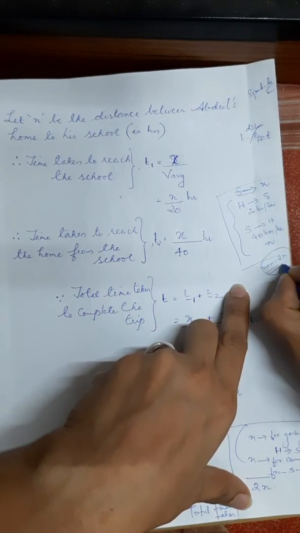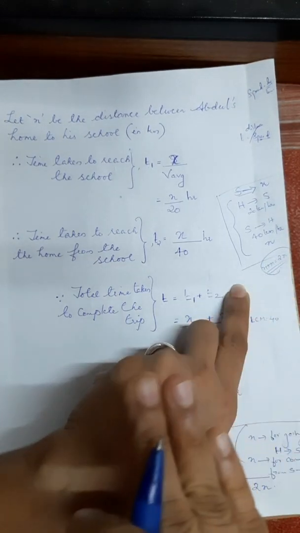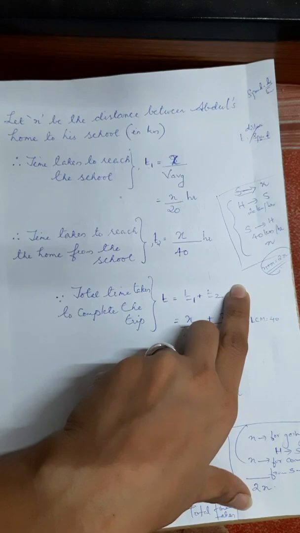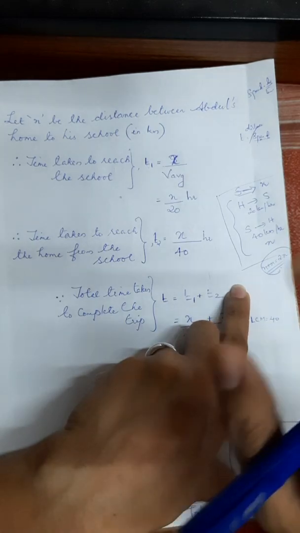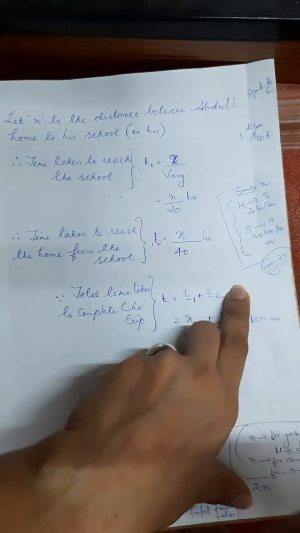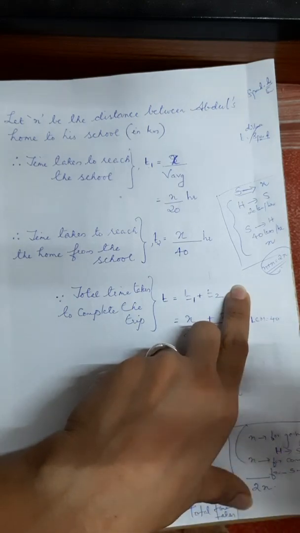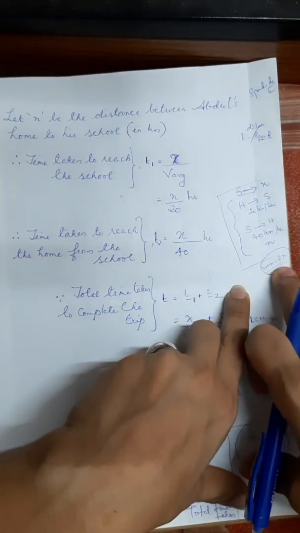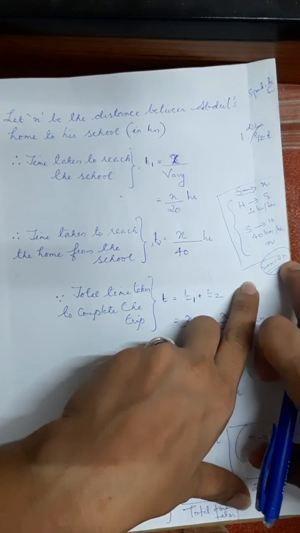We will be getting 2x, because he has covered the distance while going from home to school. He covered x distance. While coming back home from school also he covered x distance. So the total distance covered is 2x.